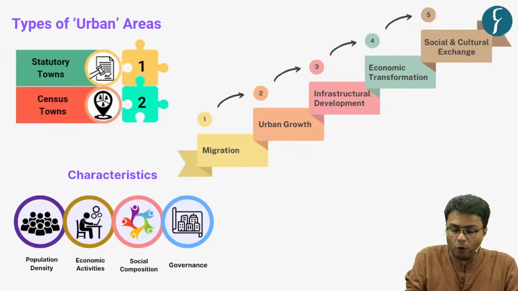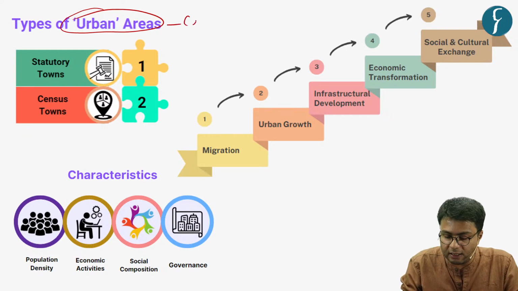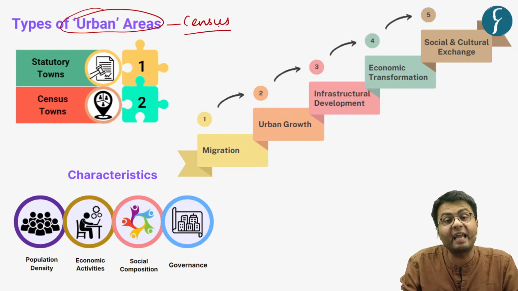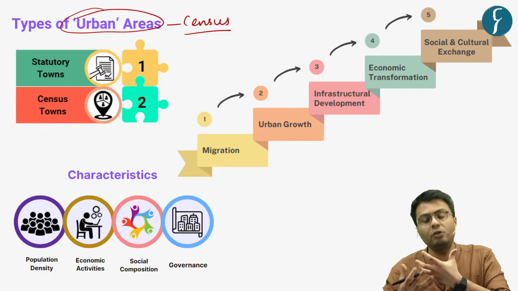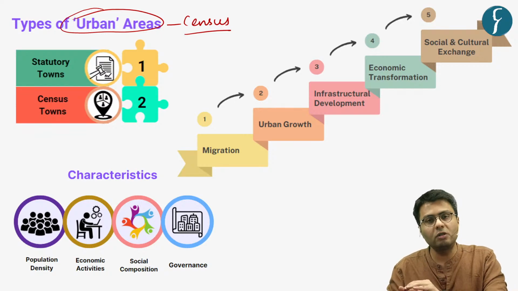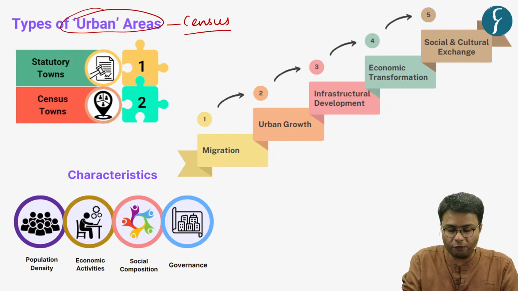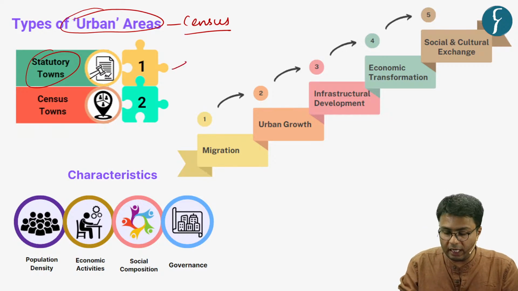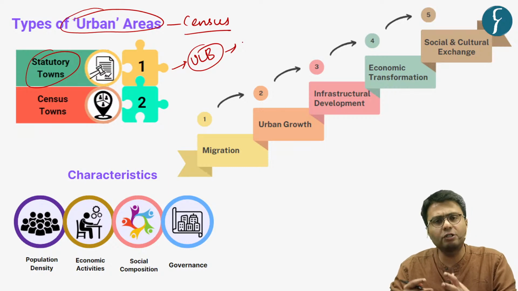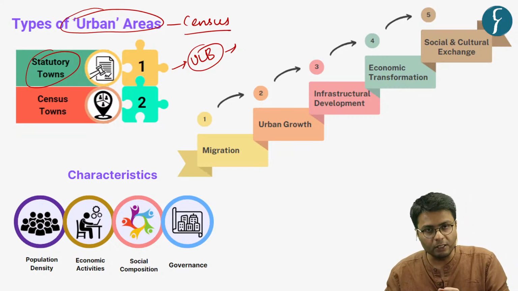Now, first of all, what is an urban area? In this regard, the Census, which is a once-in-a-decade exercise by the Government of India, defines towns or urban areas based on two types. The first are statutory towns. These towns are governed by urban local bodies, especially municipal corporations, municipalities, or municipal committees.